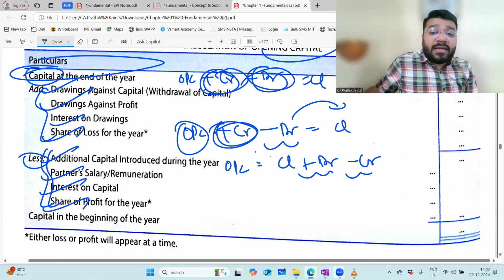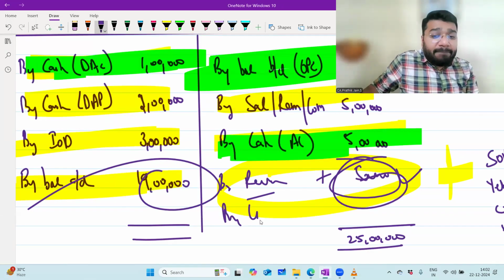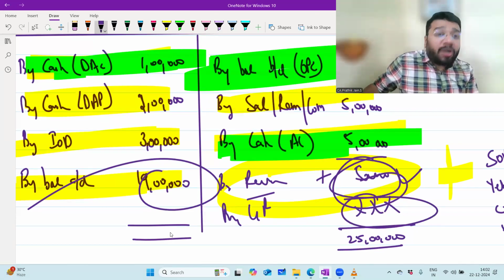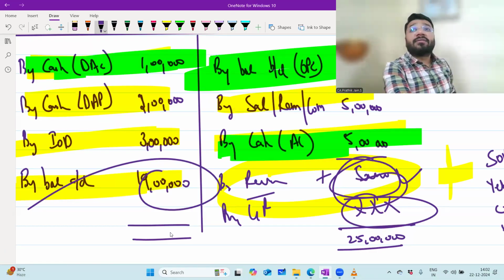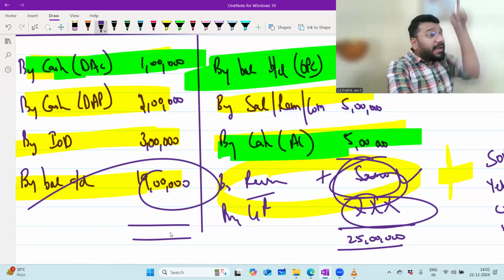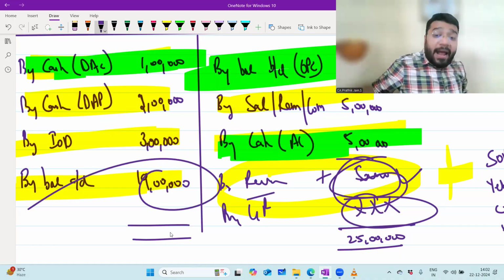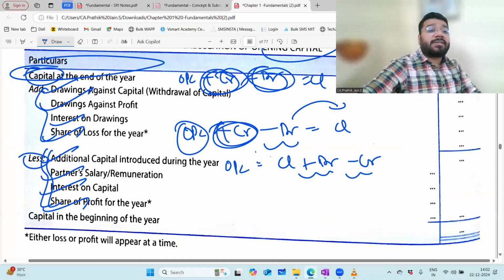As a part of your adjustment, you credit your general reserve profit. Yes or no? Yes. GR, you credit or not? So for calculating opening capital, will I not minus the GR part? You have to minus. If GR is credited earlier, added earlier, to reverse I have to minus also. So people who are learning the format by heart, be ready to screw yourself.